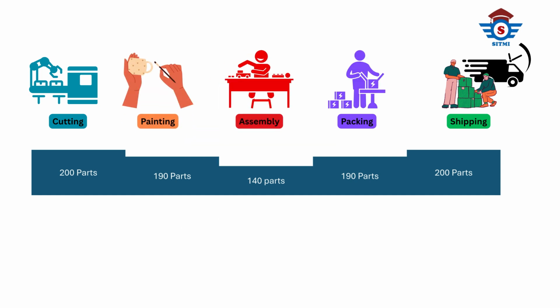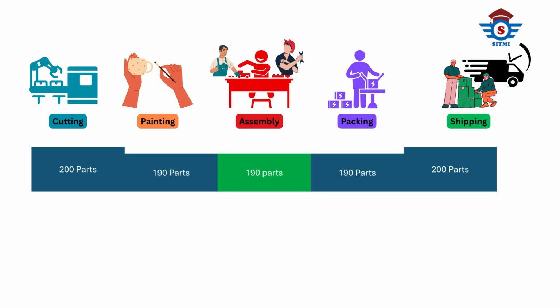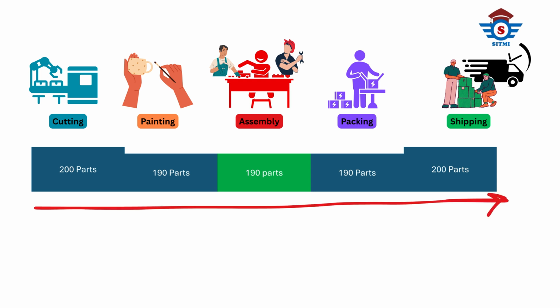So, to improve the entire process, we need to focus on the major bottleneck, which is the assembly process in our case. Here we need to add more capacity that matches our previous steps' output. For example, if we increased labor in this process to make 190 parts per hour, then we are good with keeping the entire momentum and producing more output. So simply by using the drum buffer rope method, we avoid overproduction, reduce waiting time, and keep the flow smooth, focused on the real bottleneck in the system.